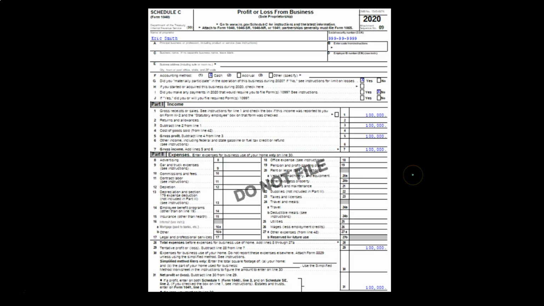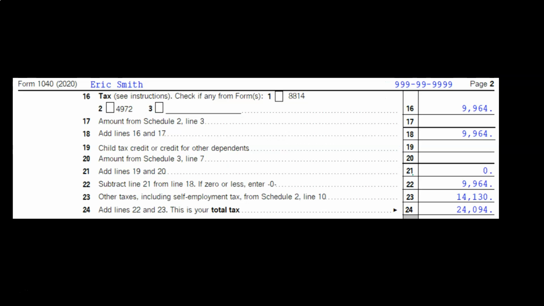So that means we have to calculate the Social Security and Medicare on this, and that will flow over to the 1040. This is page 2 of the 1040, and you can see we have the actual tax calculation here, and then we have the added tax that's going to be calculated. This is other taxes, including self-employment tax. So this is a whole other tax that was imposed here based on the self-employment tax.